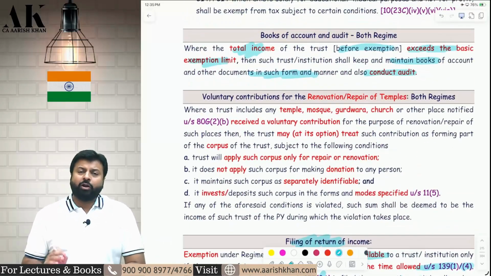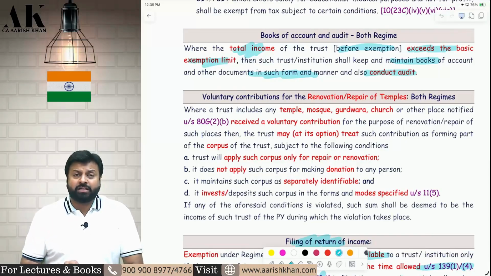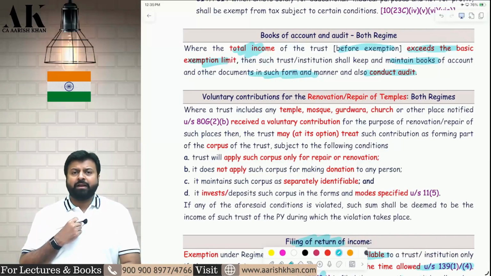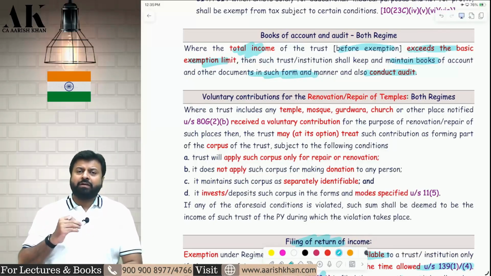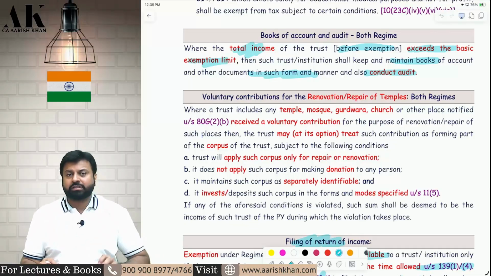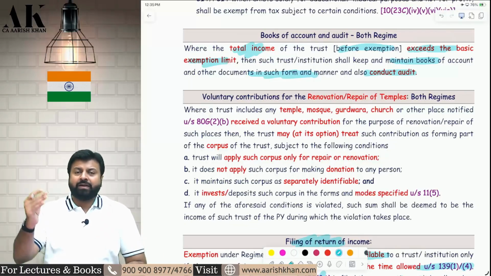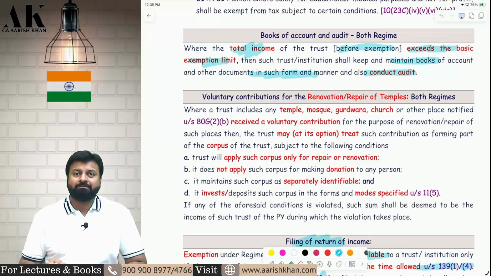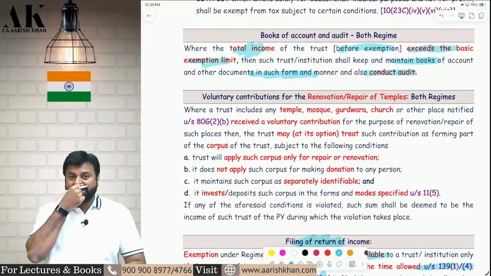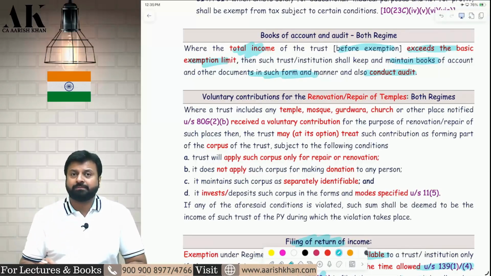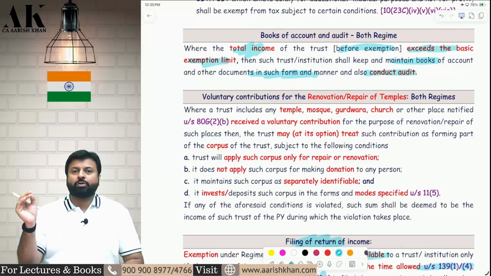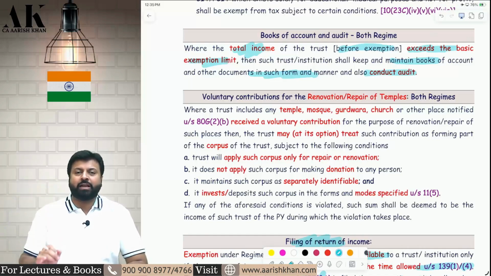Now, one option is given to religious places if they conduct renovation of their religious places. Suppose I am a temple or a mosque or a gurudwara or a church, etc. If I want to renovate my gurudwara, church, mosque, temple, etc., and if I am taking some voluntary contribution from people, then I can treat that voluntary contribution as a corpus donation. I have an option to treat that as a corpus donation and fulfill some conditions and exempt that donation.